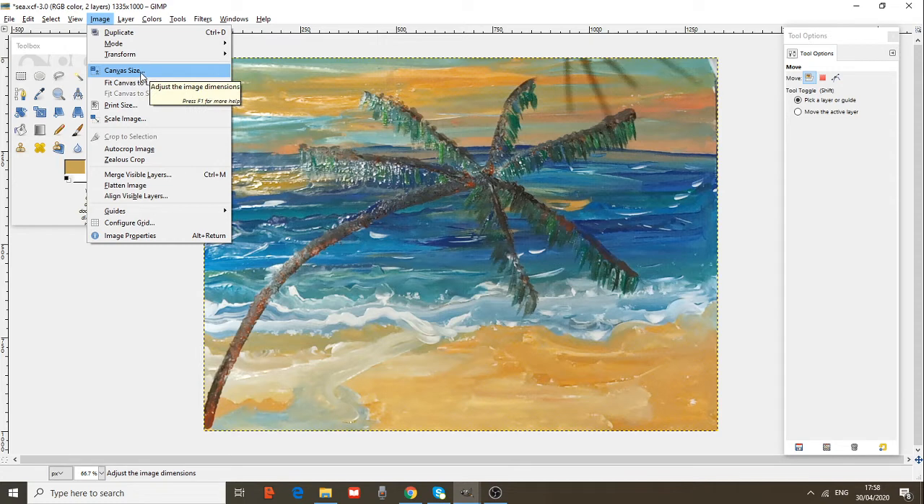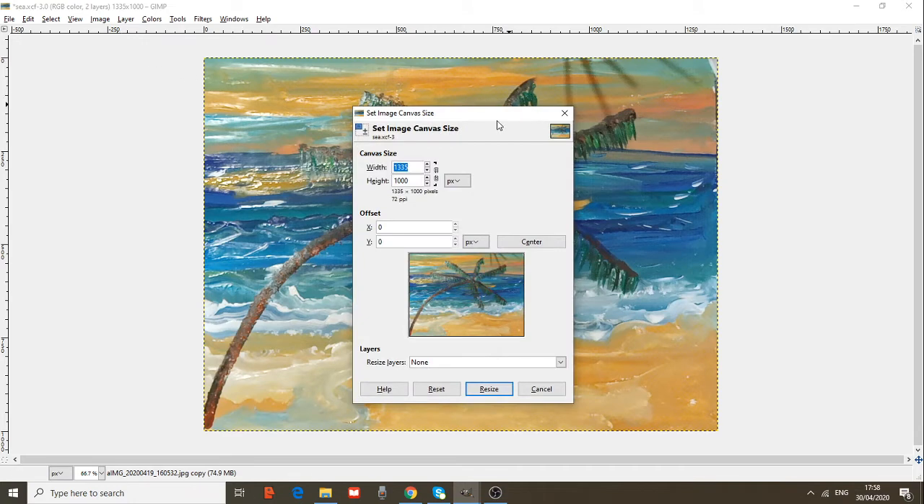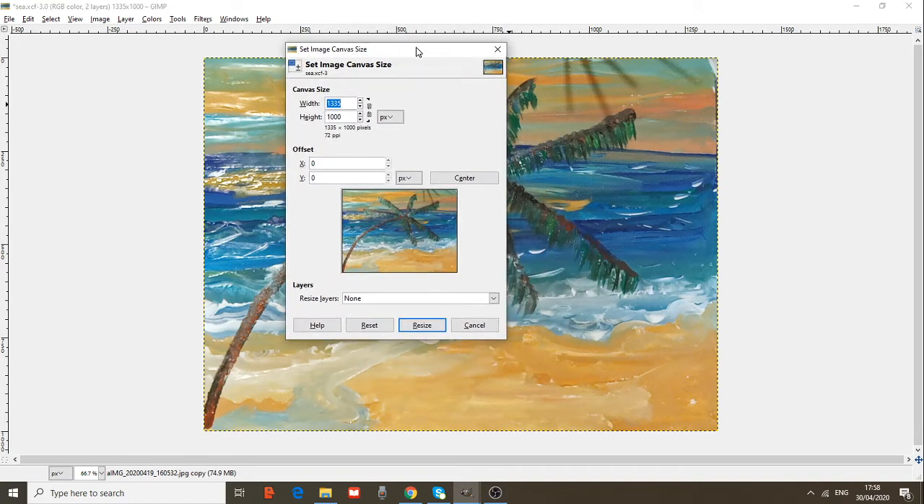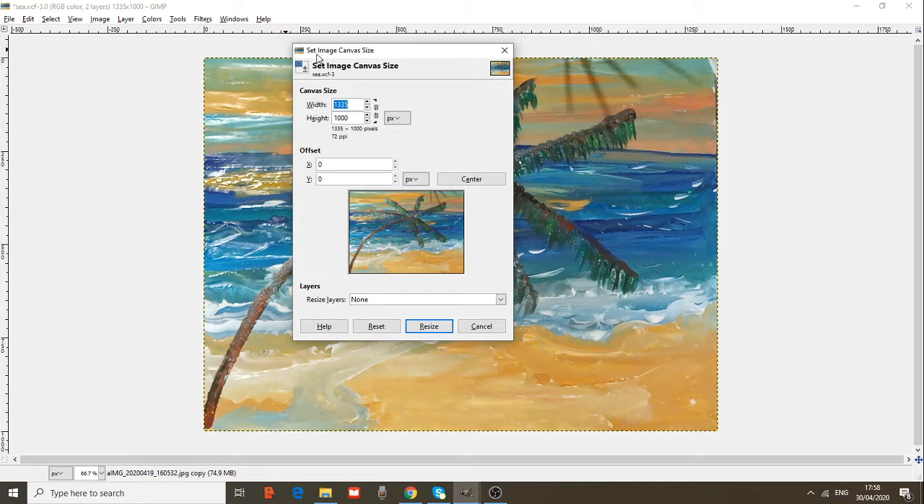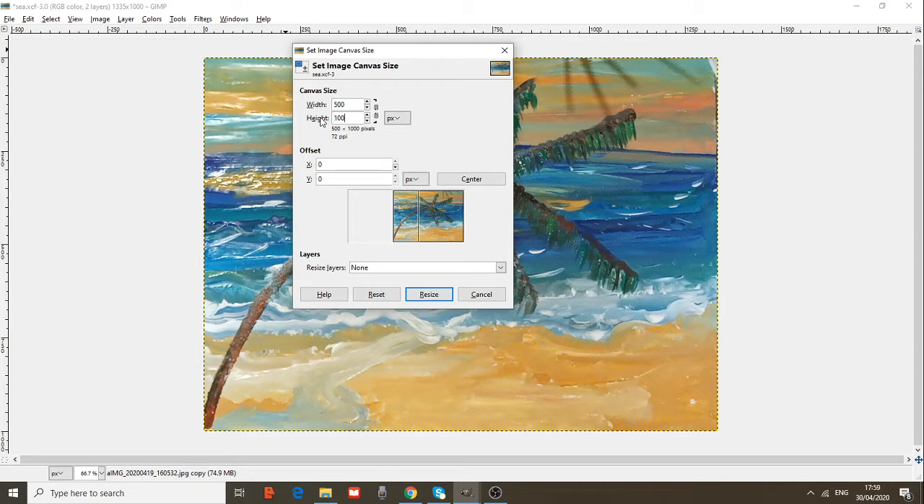Canvas size. You can adjust the image dimensions with canvas size. Press it with the left button of your mouse. This pop-up window appears, and you can set the image canvas size. Change the canvas size width over here. I want my canvas to be 500. Okay, 500. My height to be 100.